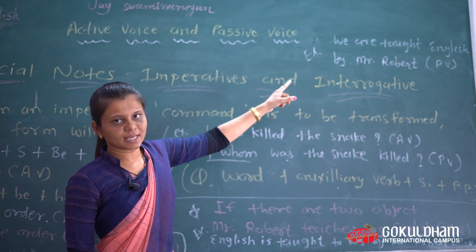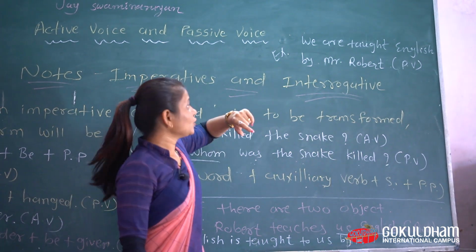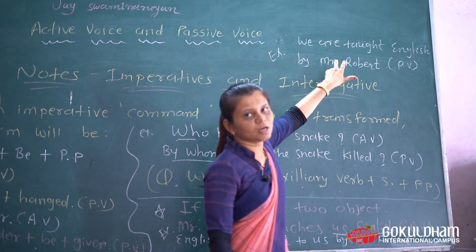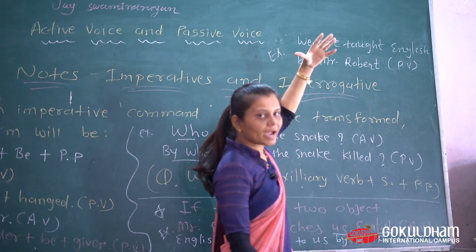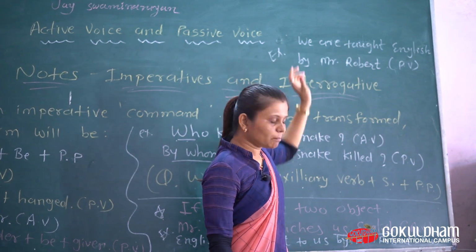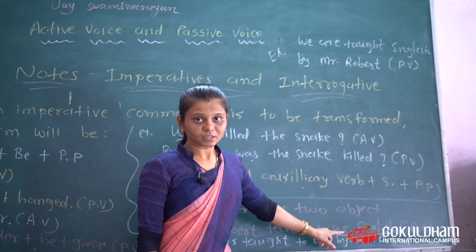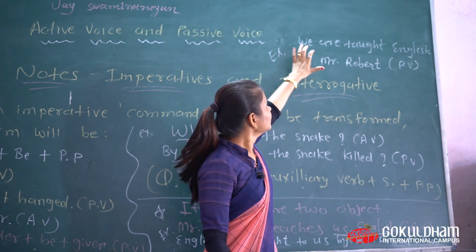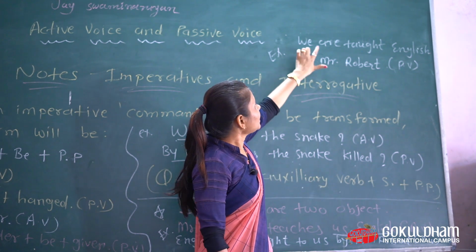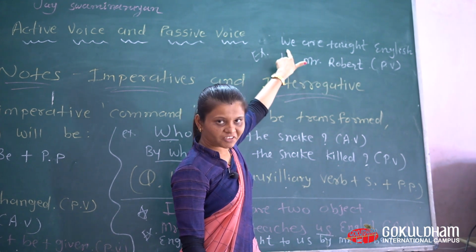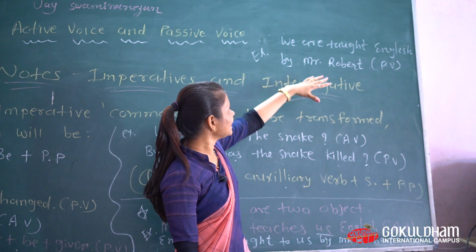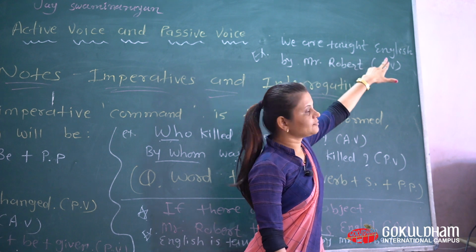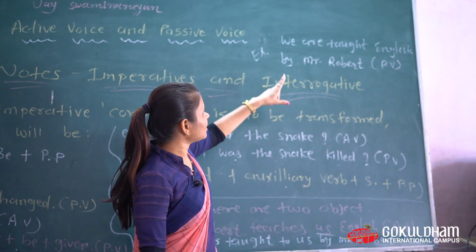Now the next example, which may be easy for you: We are taught English by Mr. Robert. Why do we use we here? Because of us. Here it is us, that's why we use we, the other object. We are taught, so are because we is plural: we are taught English. So the other object, the same, is put after the verb. This is the second example.